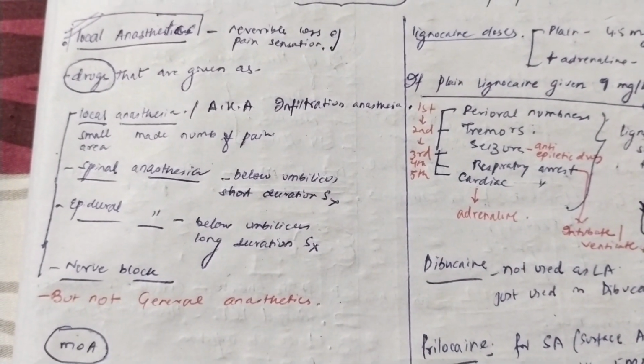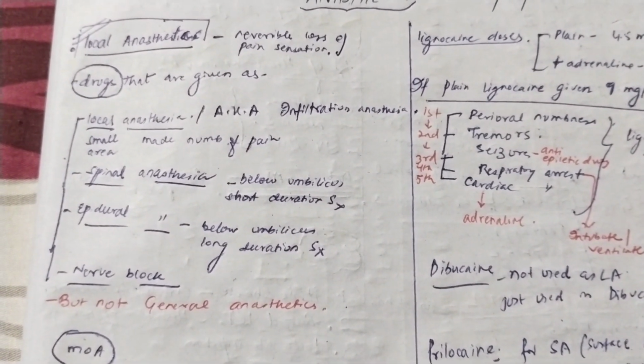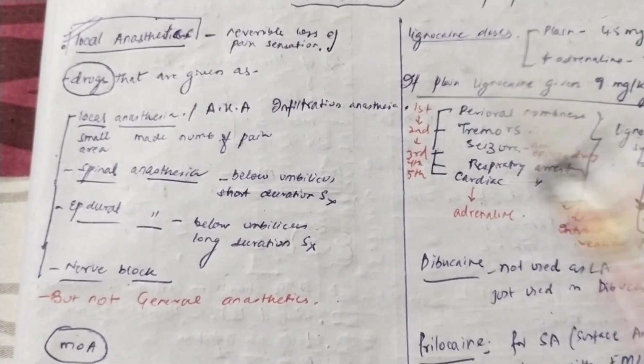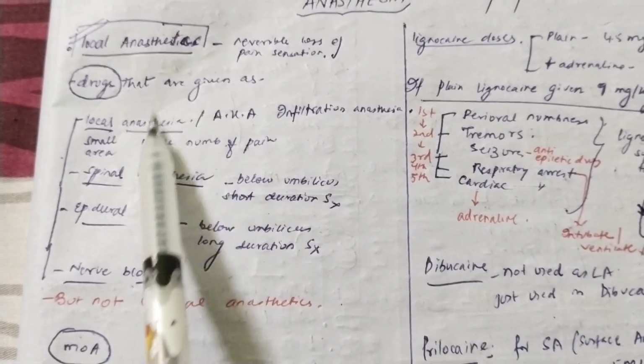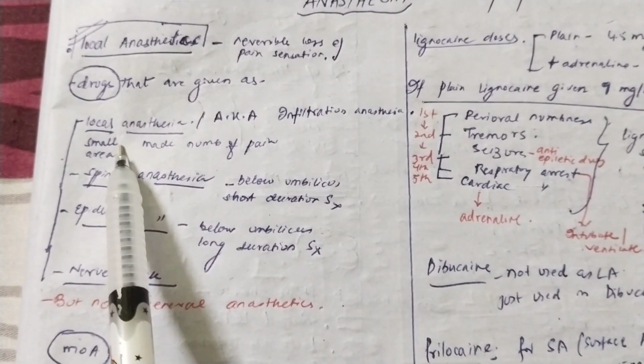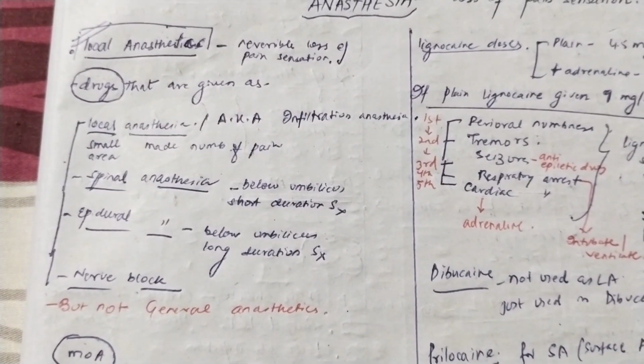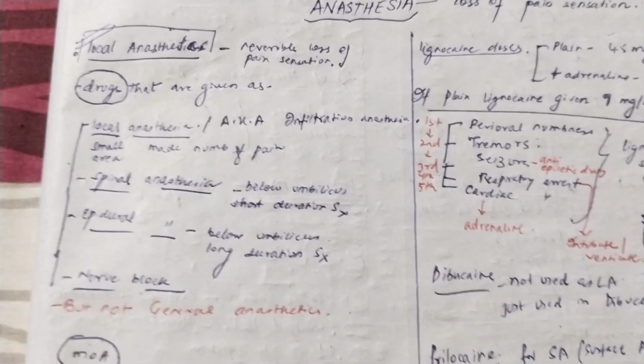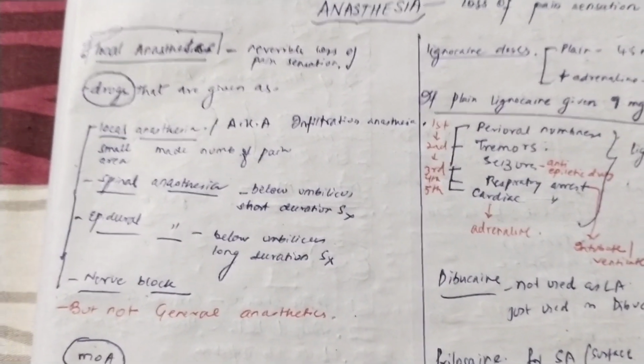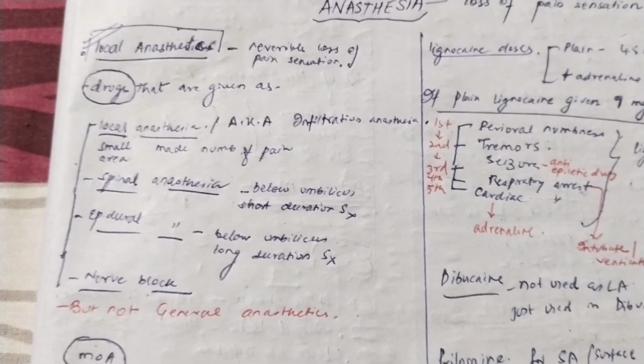Now, before going into details of these, you should know in one line what these things mean. Local anesthesia, what does local mean? Local means a small area. Anesthesia means a loss of pain sensation. That means local anesthesia means that there is a local area which has experienced a loss of pain sensation. There is a local area which has been made numb of pain.